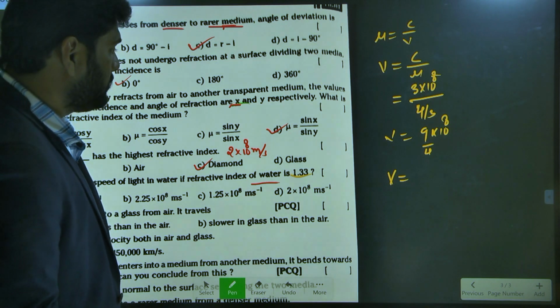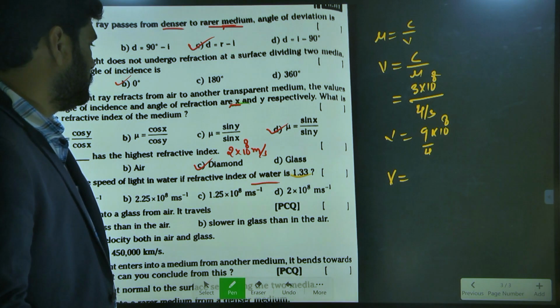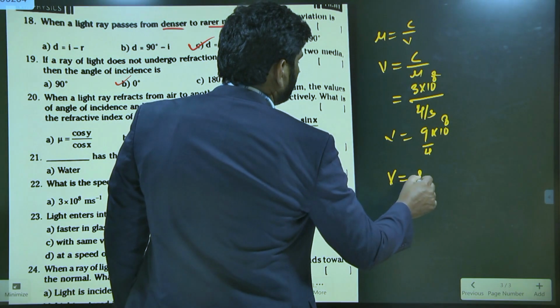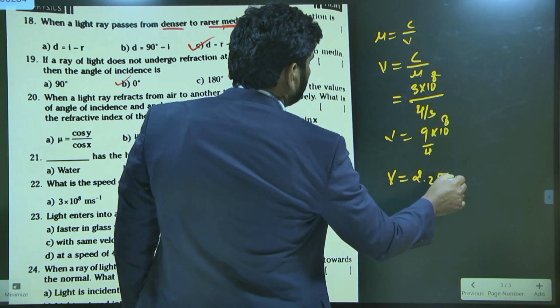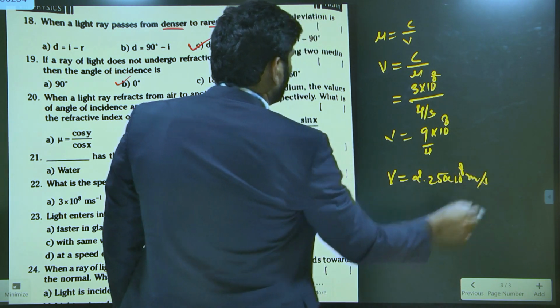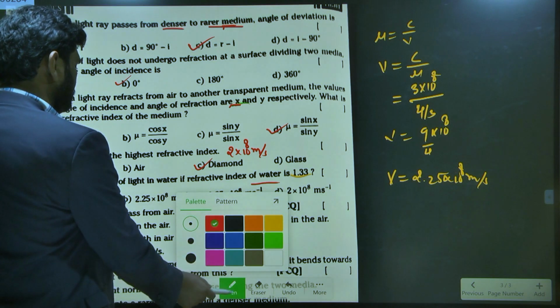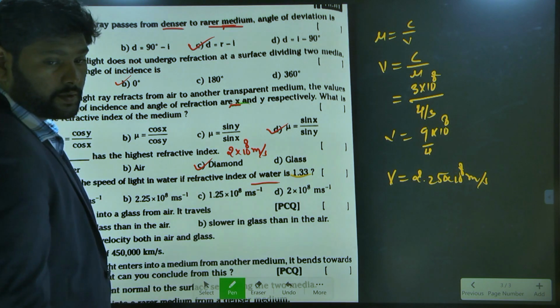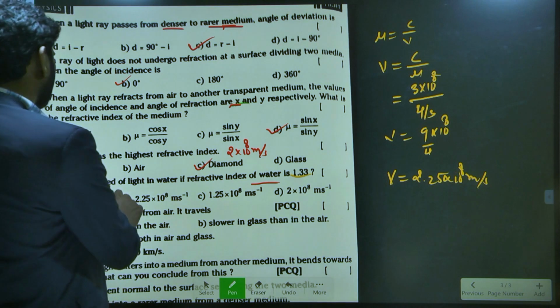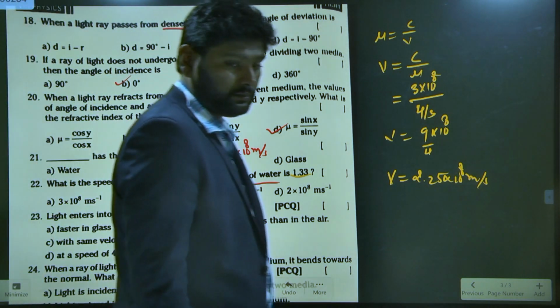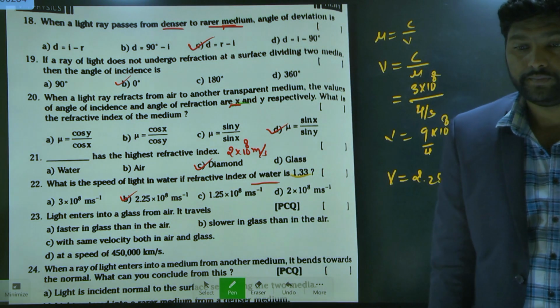It is 2.25. So what is the answer? So what is the option then? 2.25 into 10 to the power of 8 meters per second. So this is your answer. Noted.